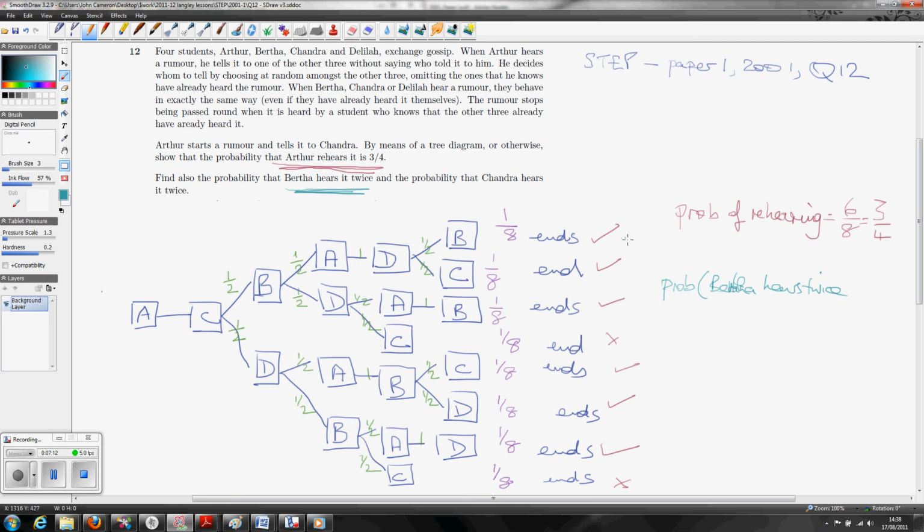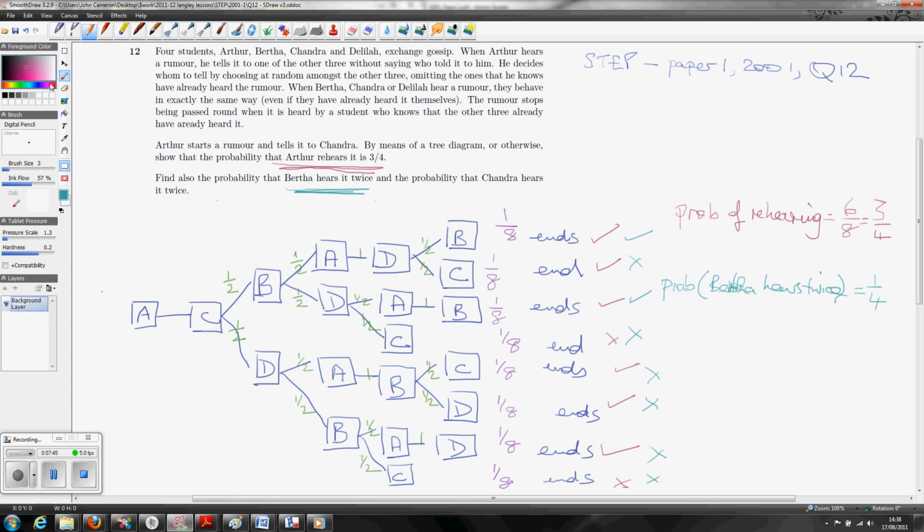The third one does, so that's yes, no, yes. This one does not. This one does not. Neither of the next 2 do. So I'm looking along branches to see whether B appears twice. Let's look at the very last one here. It's A, C, D, B, C. So B appears once. That's why I've got a cross there. Total here is 2 out of 8, which is equal to 1/4.